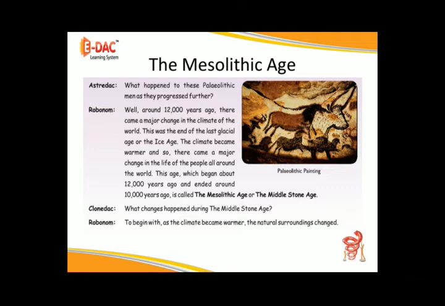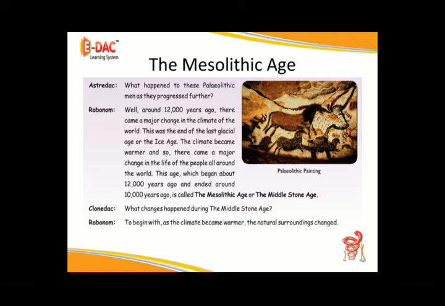The climate became warmer, and so there came a major change in the life of the people all around the world. This age, which began about 12,000 years ago and ended around 10,000 years ago, is called the Mesolithic Age or the Middle Stone Age.